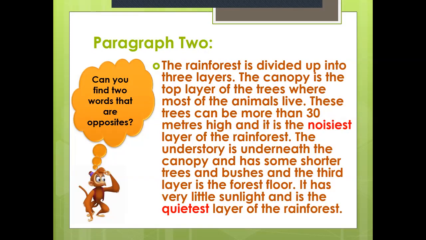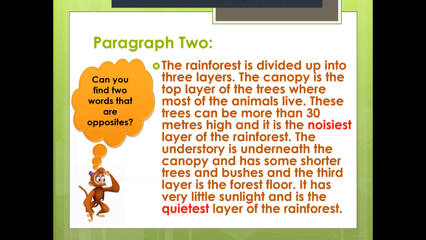So, under the canopy, we have a layer that's called the understory. Now, in the understory, we can't find many animals because most of the animals live in the canopy. So, in this layer, we can find shorter trees and bushes, and we can find some animals. And the third layer is the forest floor. It has very little sunlight and is the quietest layer of the rainforest.